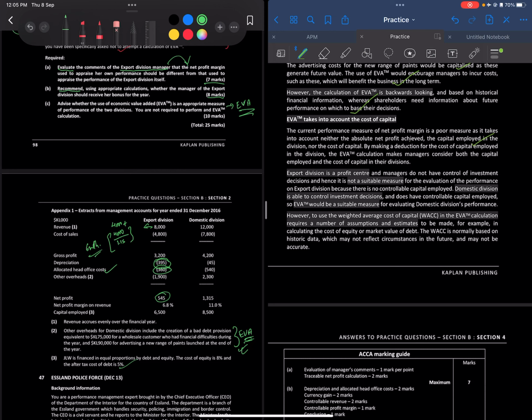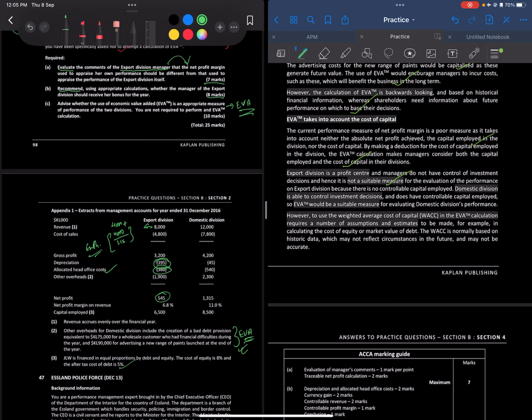By making deductions for the capital employed, EVA makes managers consider both capital employed and cost of capital in the division. Export division is a profit center, so management do not have control over the investment, hence it's not a suitable measure for evaluation of performance of the export division, because there is no controllable capital employed. It's a profit center, which means they don't have anything to say about what kind of capital to invest.